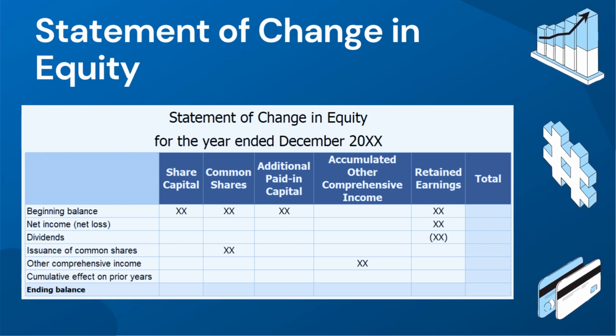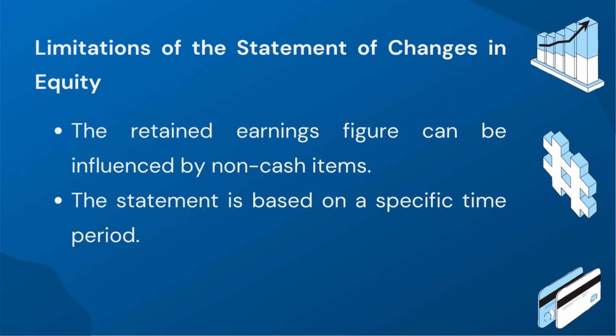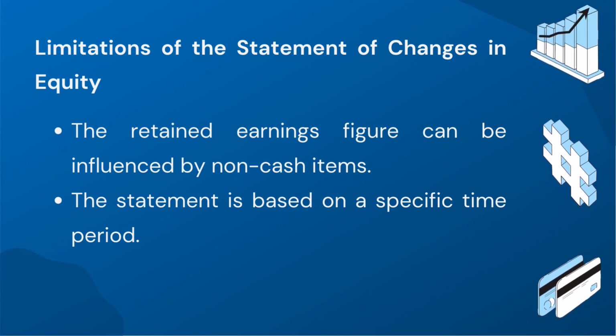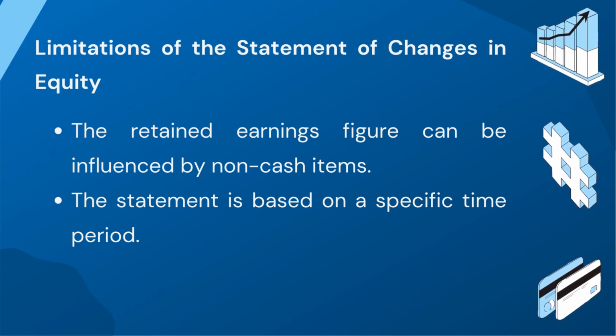Common components of this statement are share capital, common stock, change in other comprehensive income, and retained earnings. However, it's important to note that this statement has some limitations also. For example, it only reflects data based on the accrual accounting method. It only covers a specific time period, so it doesn't give a complete picture of the company's financial performance over a longer period of time.